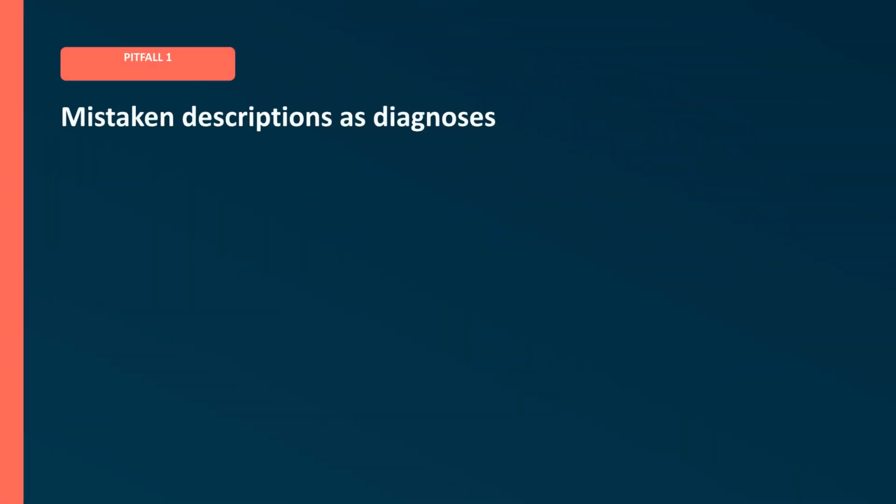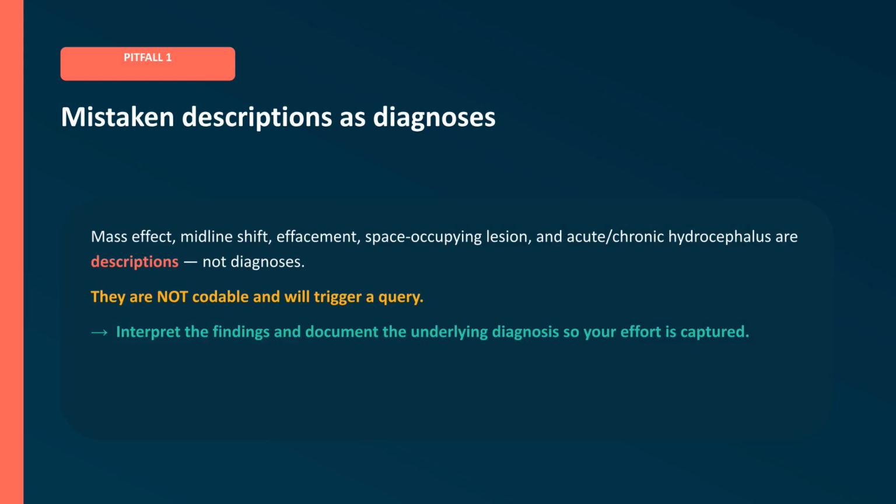The first pitfall is mistaking descriptions for diagnoses. Terms such as mass effect, midline shift, effacement, space-occupying lesion, and acute or chronic hydrocephalus are commonly used. But they are descriptions of the pathology observed, not diagnoses. They are not codable, and they will trigger a query. Interpret the findings and document the underlying diagnosis so your effort is captured.